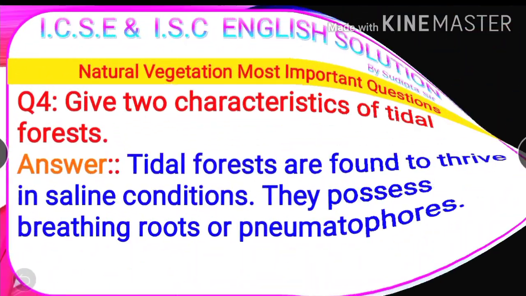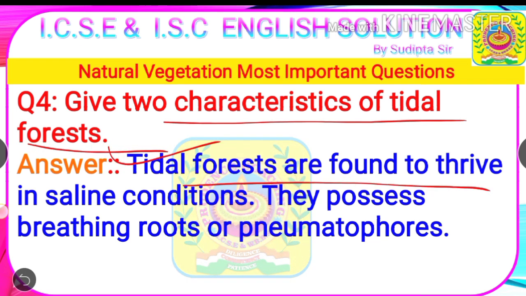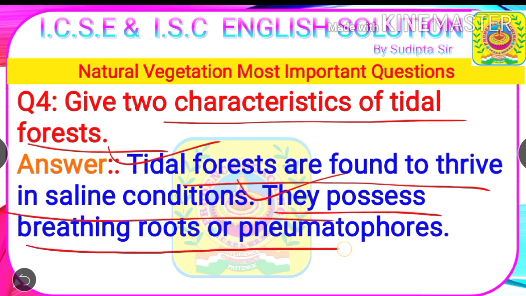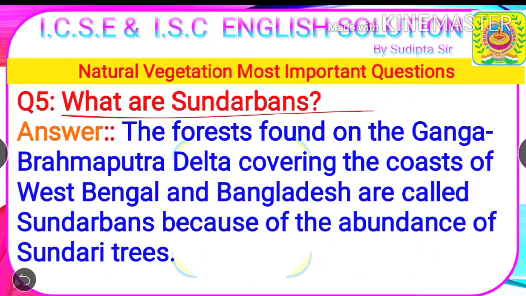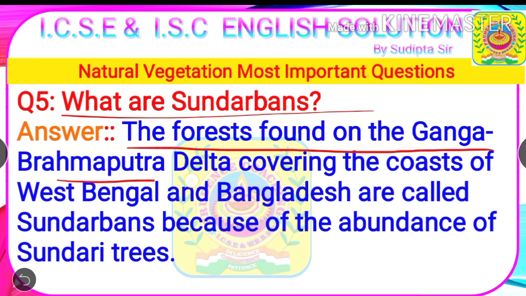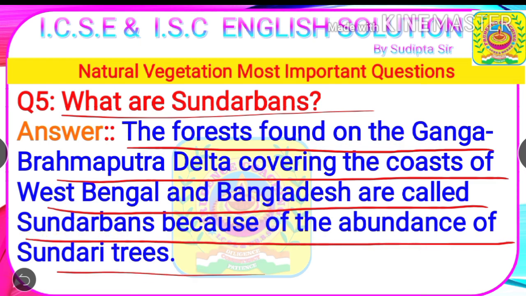Next question. Give two characteristics of tidal forests. Number 1. Tidal forests are found to thrive in saline conditions. Number 2. They possess breathing roots or pneumatophores. Next question. What are Sundarbans? Answer: the forests found on the Ganga-Brahmaputra delta covering the coasts of West Bengal and Bangladesh are called Sundarbans because of the abundance of Sundari trees.